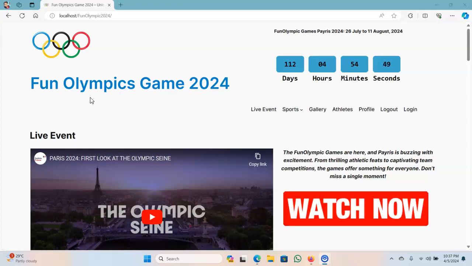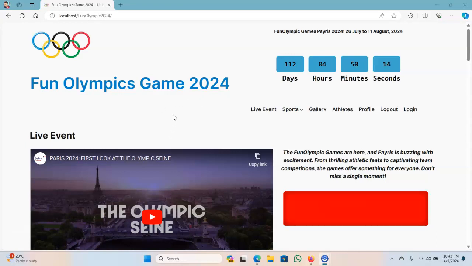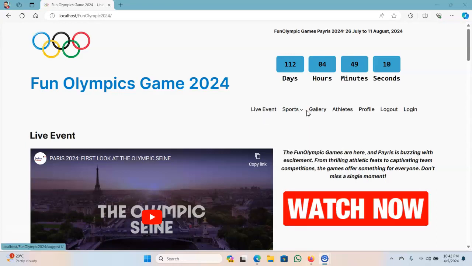This is our website for Fun Olympics Game 2024, and this is the homepage of our website. This is the navigation panel where you can see the live button, sports, gallery, athletics, profile, logout and login.